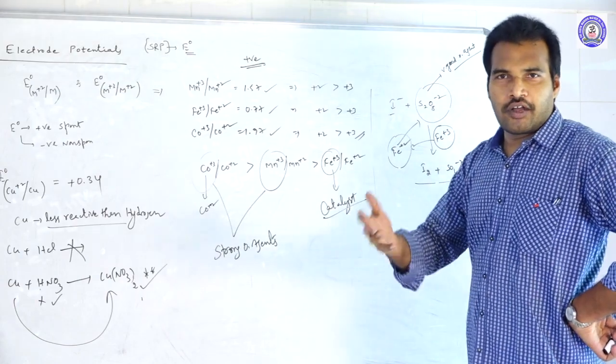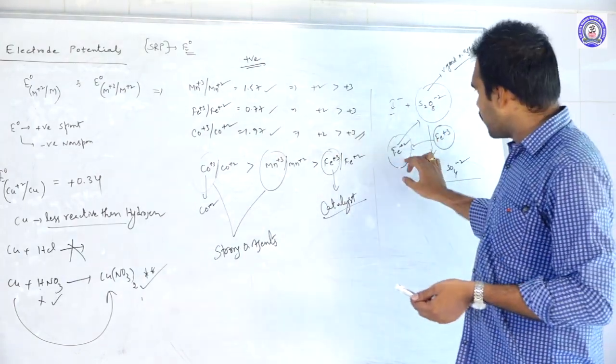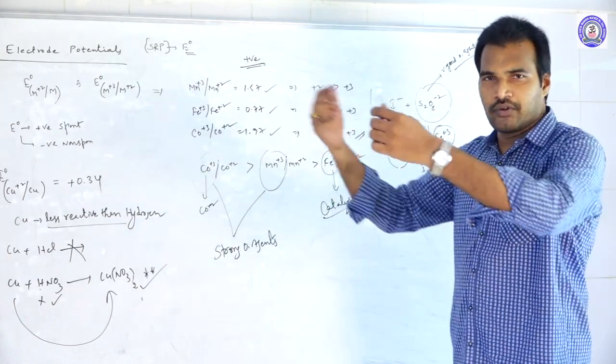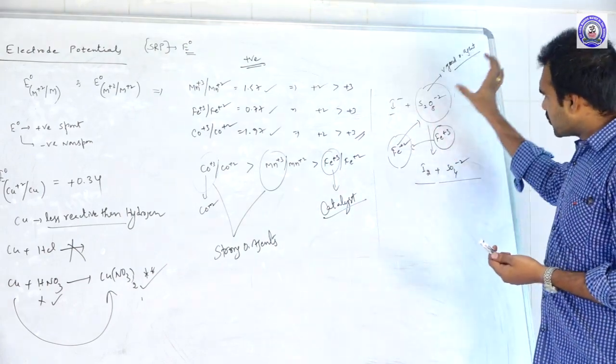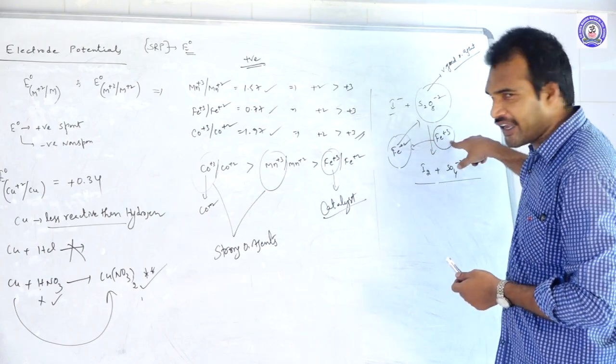What can I do? How can I help you? Ferrous said, I gave my positive charge to I minus, now give back my positive charge. Immediately S2O8 converts ferrous to ferric again.